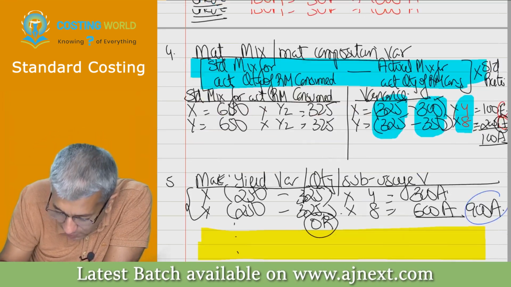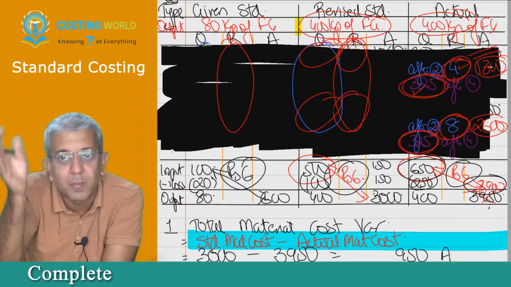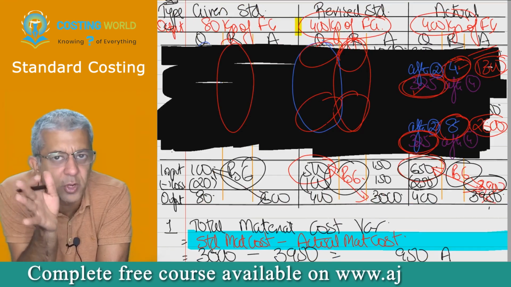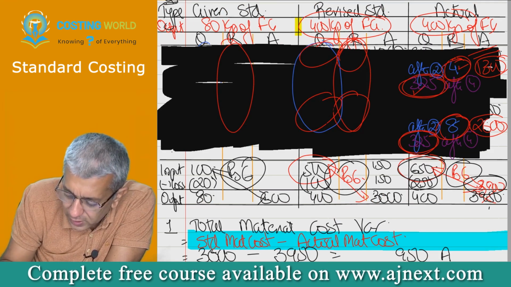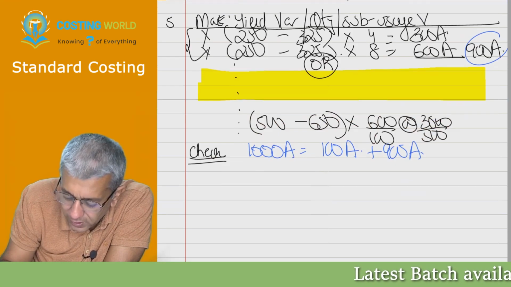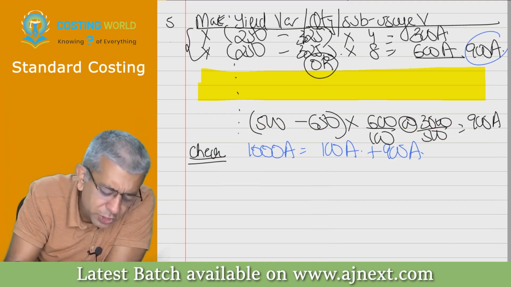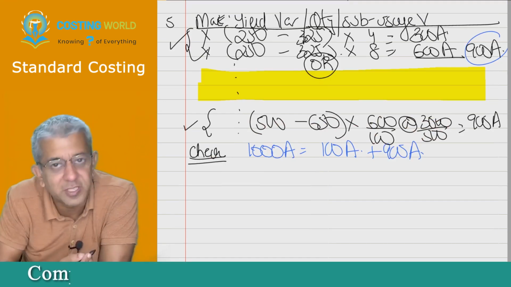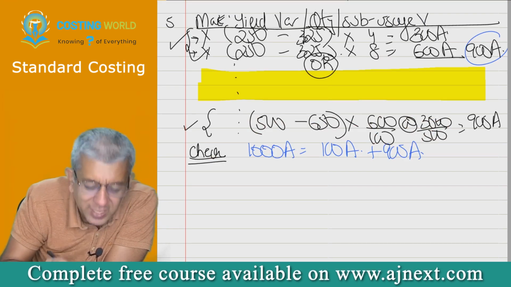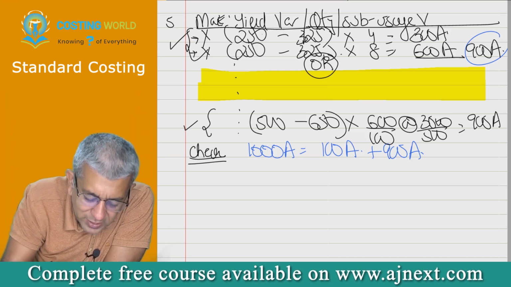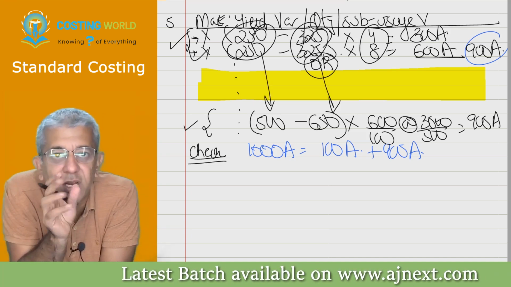Although in my books, I have a third way also. You can do this upon this. But for that, you'll have to recompute all the things. In any case, if the answer will be the same, then forget it, no? Yes, sir. Okay. If you do this particular thing, your answer in this particular case will be coming to 900. If your mathematics is good, I can tell you, sir, this method and this method are the same only. Obviously they are the same, beta. Here you were playing with X and Y separately. Now I am trying to play with X and Y in terms of totals. Can we say total of this is 500, total of this is 650. Instead of 4 and 8, I have taken a weighted average price of 6.